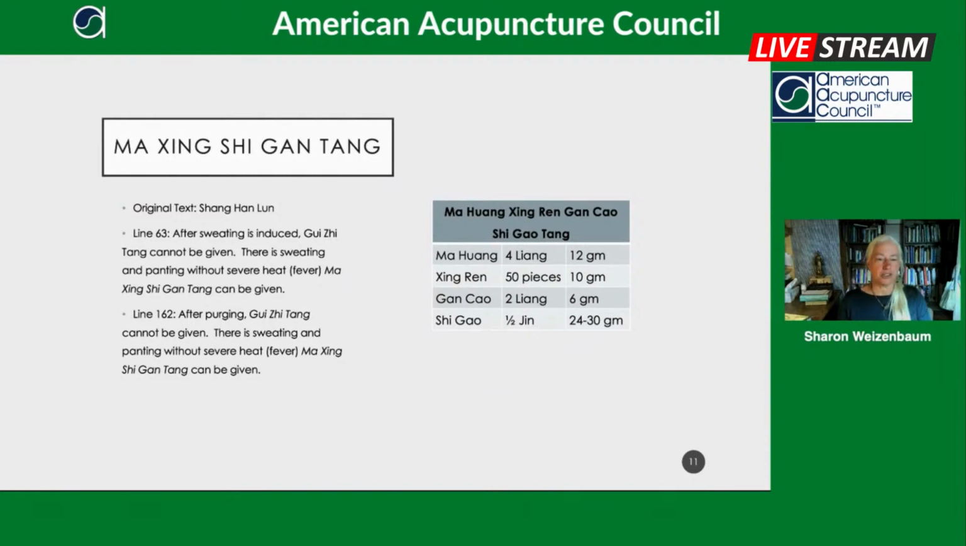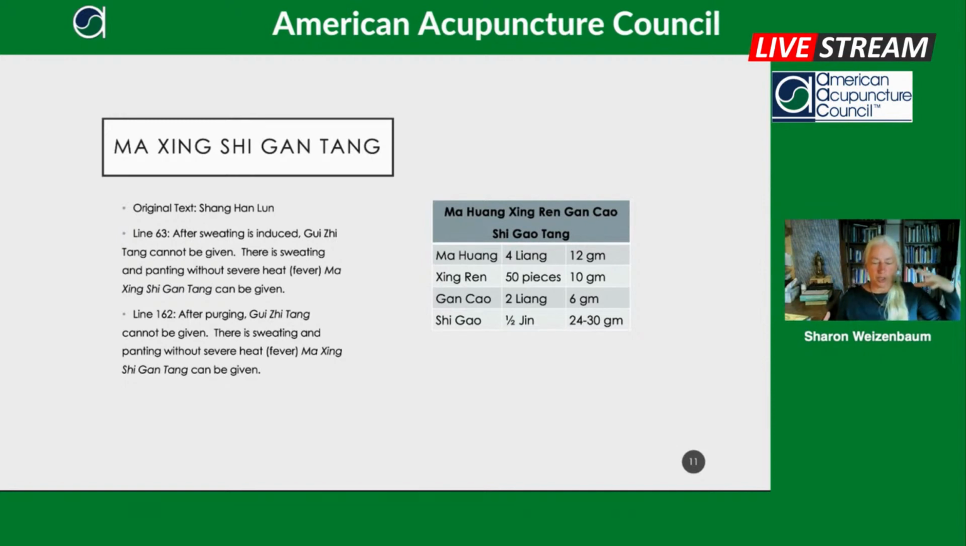And this formula, Ma Xing Shigan Tang, is just some opening of the exterior, but really opening the downward movement of the lungs and preventing them from getting hot. For me, the Shigao is not necessarily such a cooling herb. It does have a cooling effect, but that's because it is pungent and it opens up the downward movement of